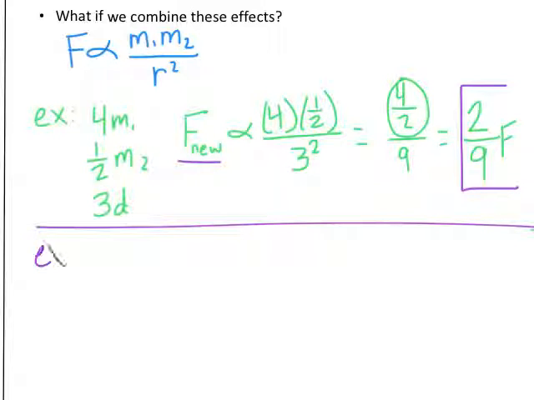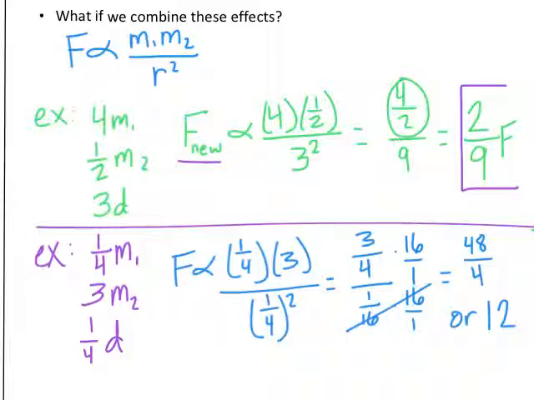Now you try one. I'm going to say that we will cut one of our masses to 1/4 of its original value, triple the second mass, and let's cut the distance down to 1/4 of its original value. So pause the video and try it, and then come back and see if you're correct.